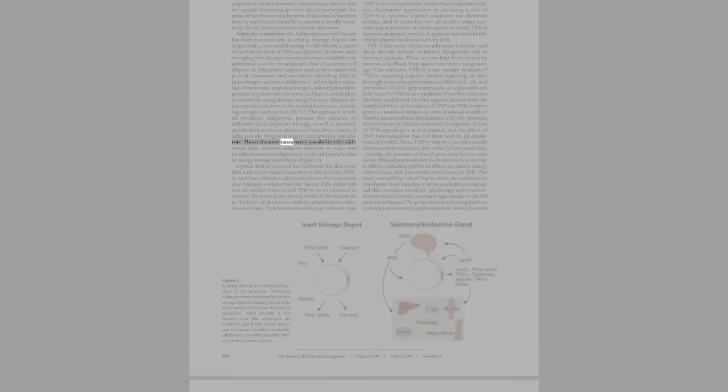This realization raises many possibilities for additional links between adipose function or mass and insulin resistance, independent of the adipocyte's roles in energy storage and release, Figure 1. A great deal of interest has followed the discovery that adipocytes express and secrete the cytokine TNF-alpha, and that enlarged adipocytes from obese animals and humans overexpress this factor, 32. Although not all studies have found TNF-alpha to be elevated in obesity, the normal circulating levels of this factor are at the limit of detection, making quantitative analysis uncertain.